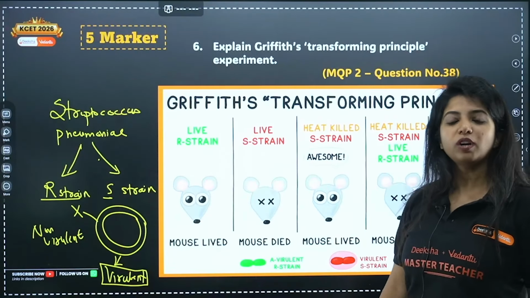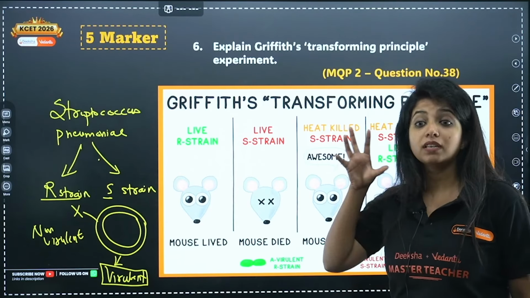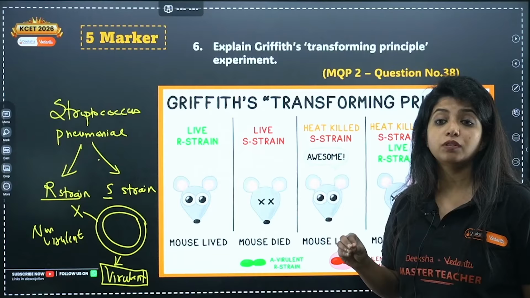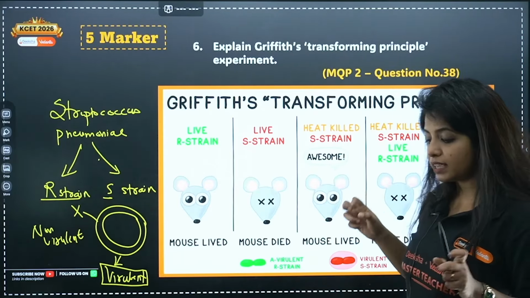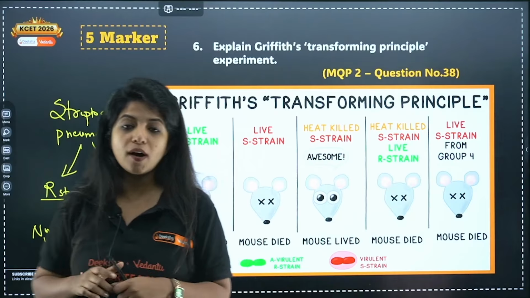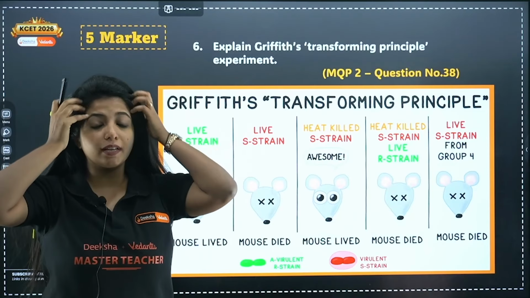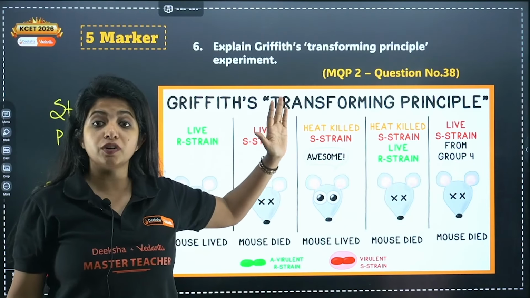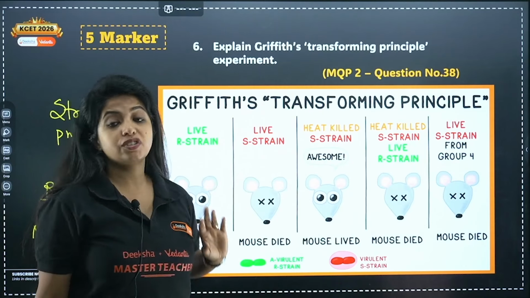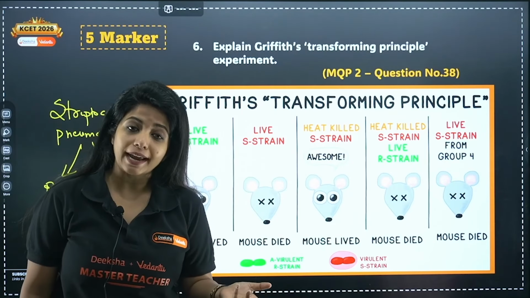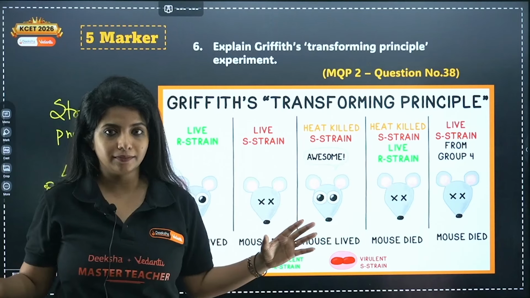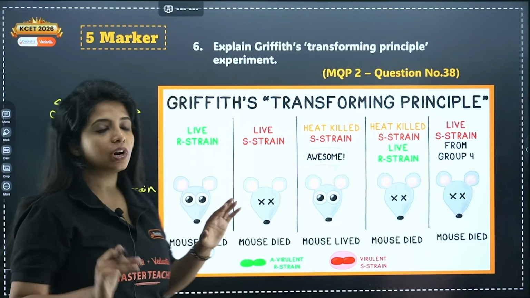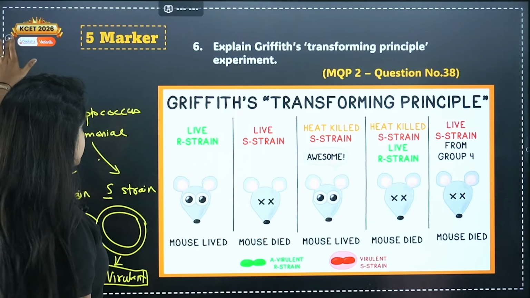Then he was like, what could be that thing? Whatever it is, it is responsible for showing the virulent behavior. So he called that thing the transforming principle. That transforming principle is getting transferred from heat killed S strain to R strain, but he was not able to deduce what exactly it is. Is it DNA? Is it RNA? Is it protein? Nothing. So this was Griffith's transforming principle experiment.